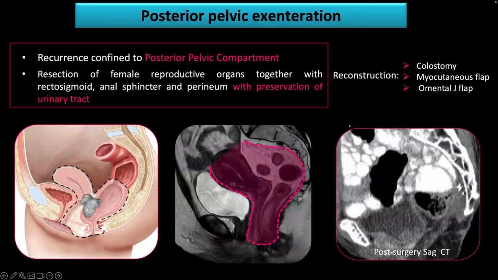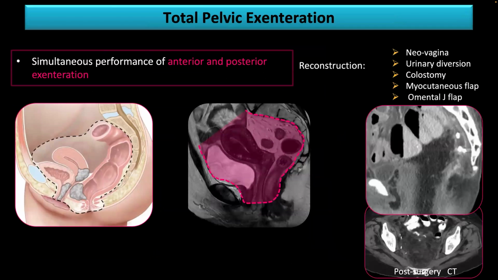Then we have the posterior pelvic exenteration, when you have a posterior pelvic recurrence, either, for example, on the rectum or on the vagina or on the cervix. And in that case, what is removed is again the female or male reproductive organs, and then the rectum and the sigmoid, and usually the anal sphincter and the perineum, with the preservation of the bladder and the urethra. So as you can see here, what is left will be the bladder, which will be an ICC under the sagittal CT. And then you have the total pelvic exenteration, when you remove everything.